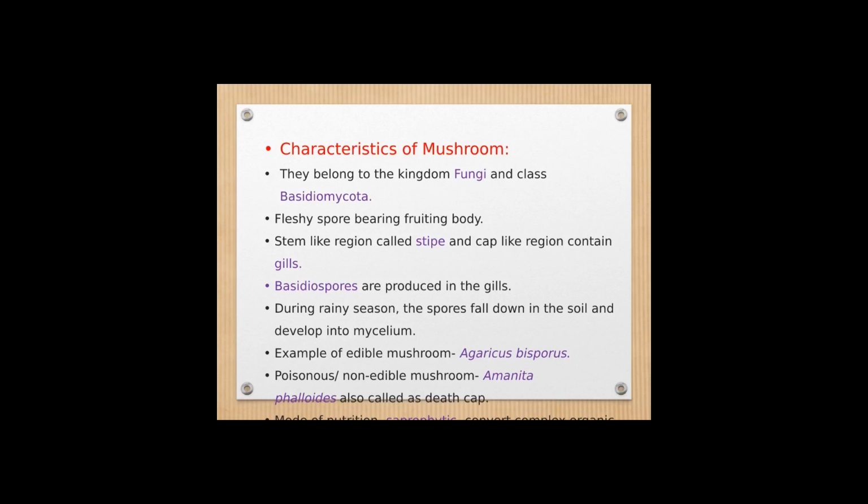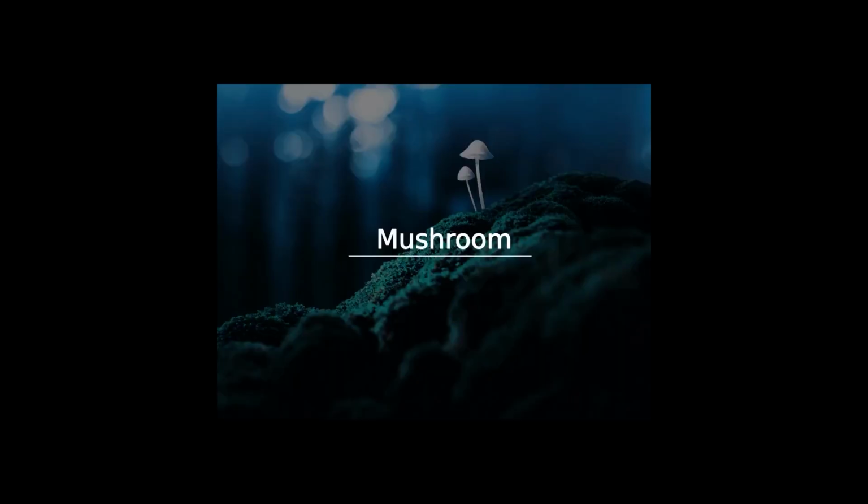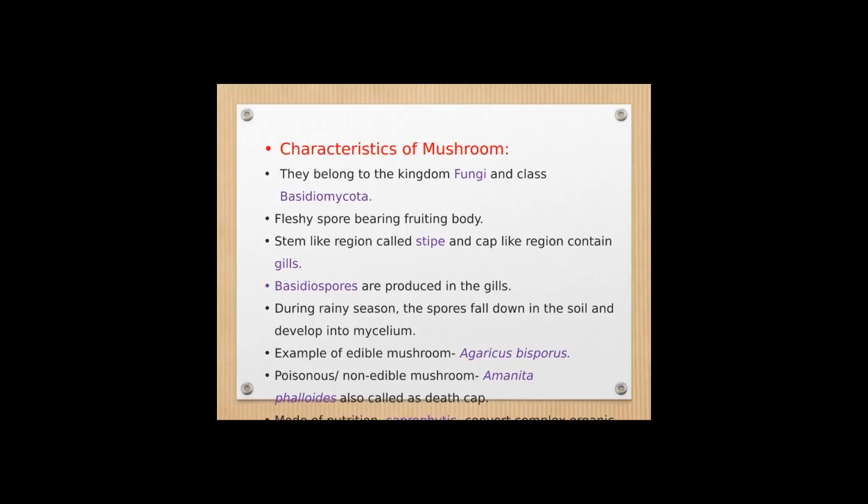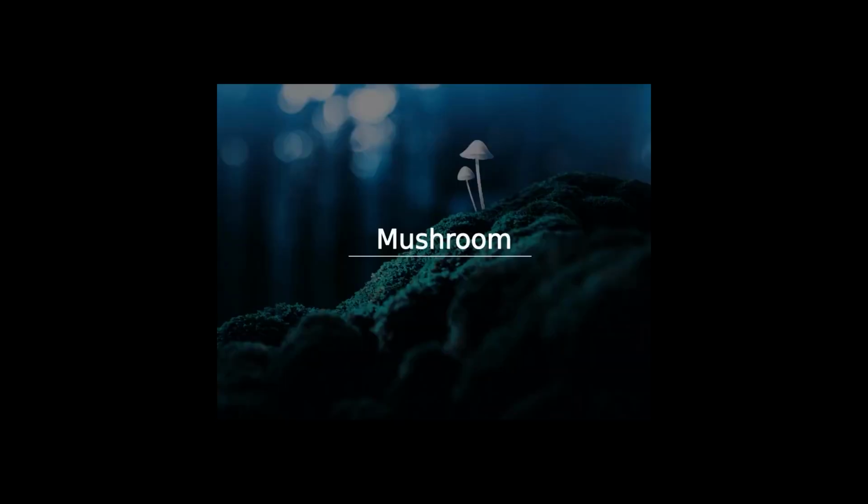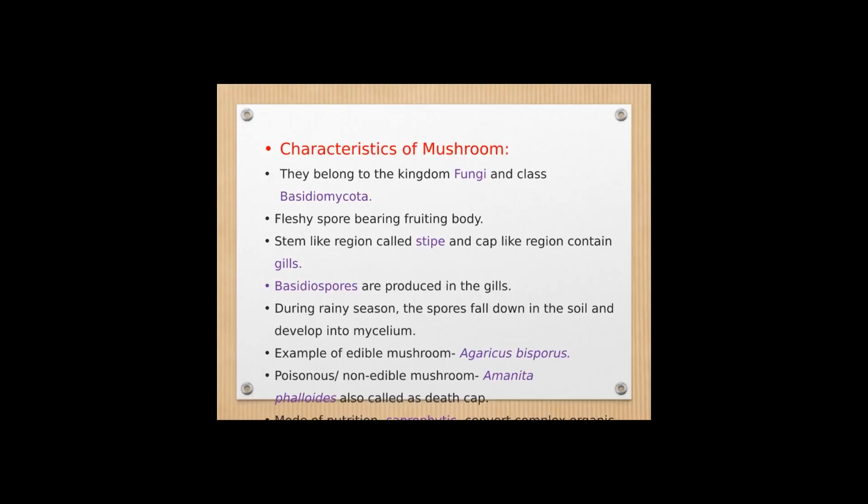the stipe and has a cap on the top, and under the cap there are gills, and these gills will produce the spores. And mostly the basidiomycetes are club shaped structure and they produce the spores that is called as the basidiospores, which are produced on the gills. And during the rainy season, we can see that these basidiospores fall down the soil and develop into the new mycelium.